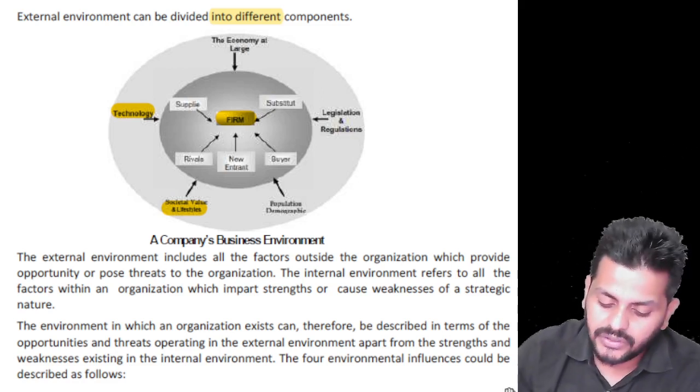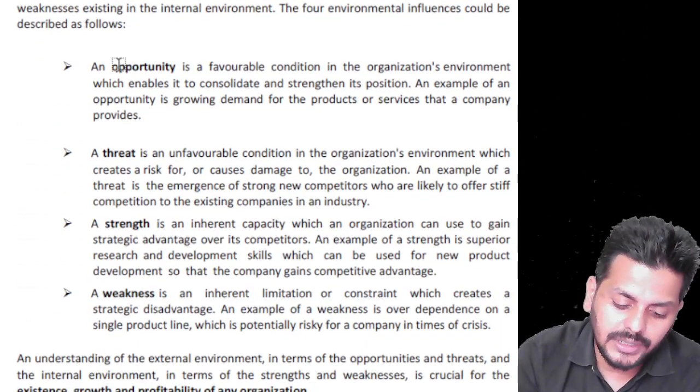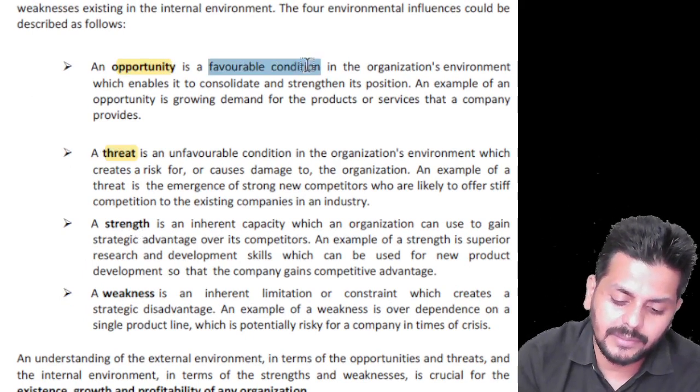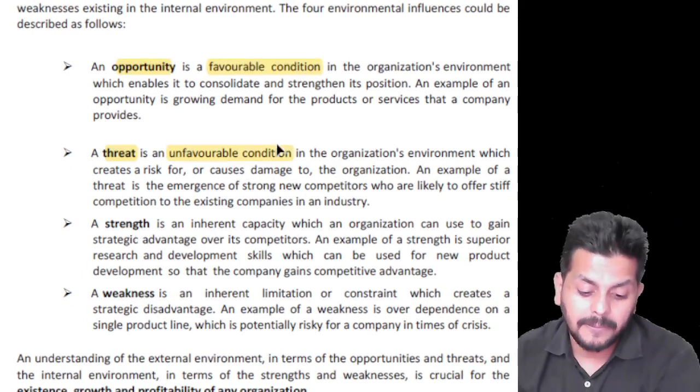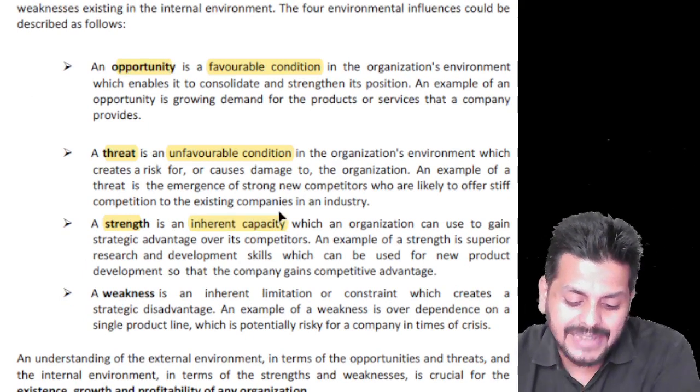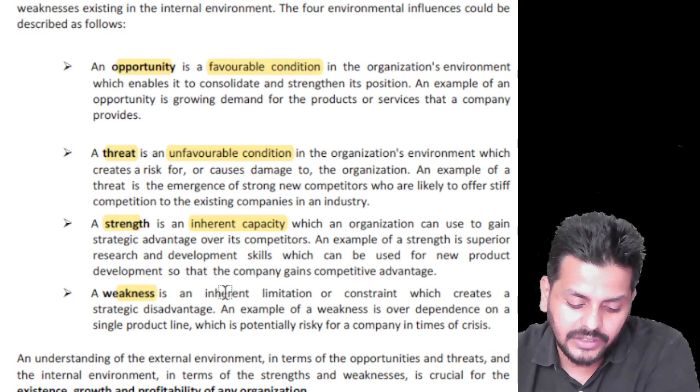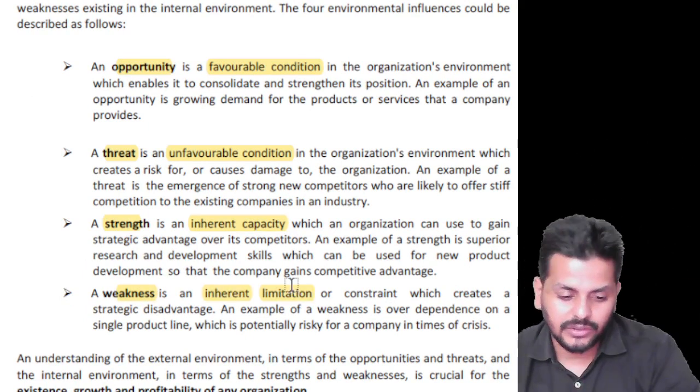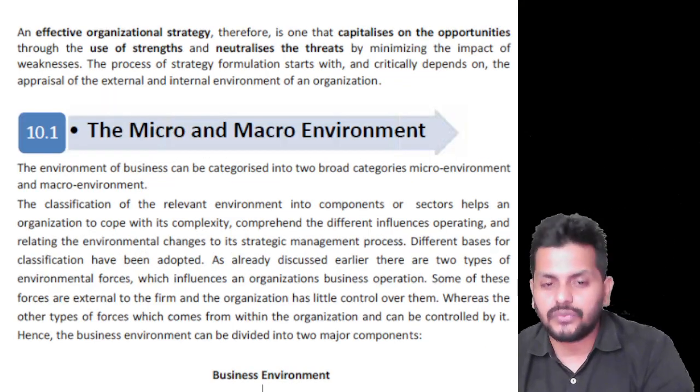And meanwhile, you know these four words as well: opportunity, threat, strength and weakness. Opportunity is a favorable condition, threat is an unfavorable condition. Strength is an inherent capacity, while weakness is an inherent limitation. So this is how you need to understand and analyze these four words.